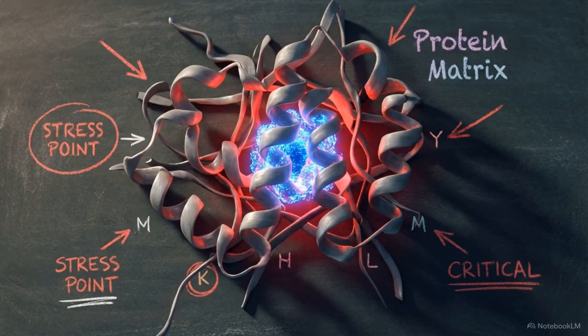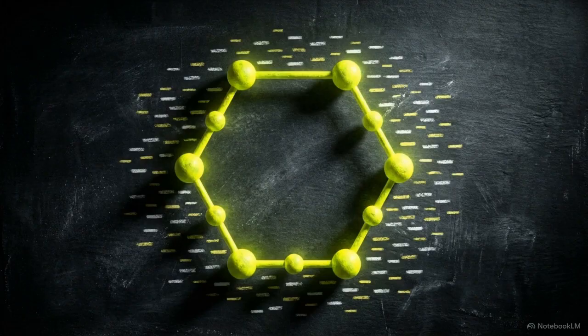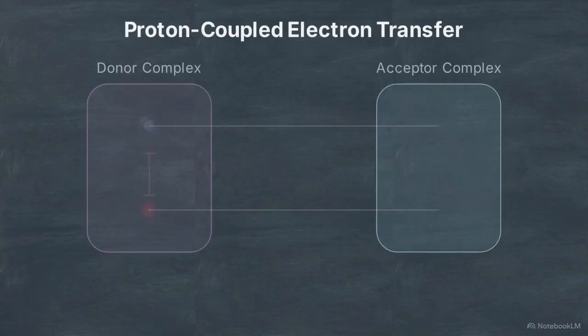Pushing electrons around comes at a steep price. When an amino acid oxidizes, it builds up toxic electrical charge within the low-dielectric environment of the protein. Biology mitigates this through proton-coupled electron transfer. To balance the transfer of an electron, the system simultaneously moves a proton.